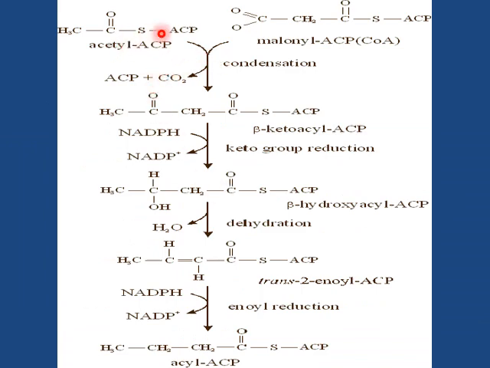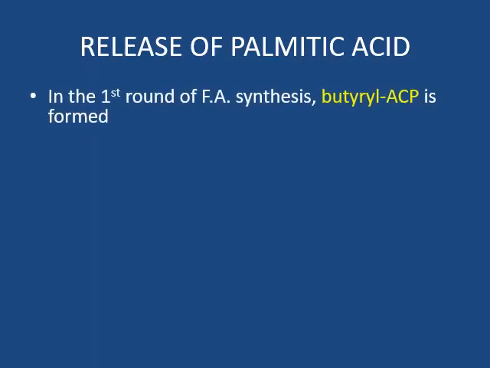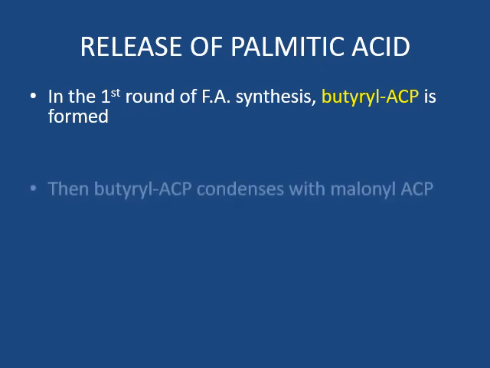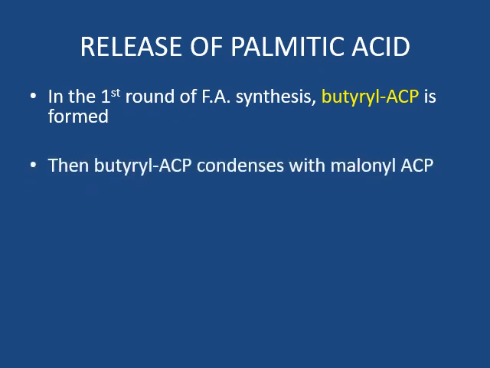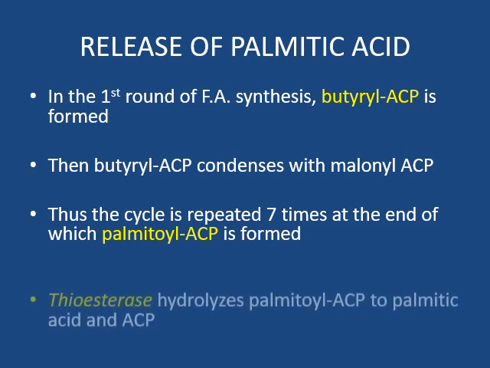There is condensation of acetyl ACP and malonyl ACP to form beta ketoacyl ACP, which is reduced to form beta hydroxyacyl ACP. Then it is dehydrated to form trans 2-enoyl ACP, which is reduced to form acyl ACP containing 4 carbon atoms. So this is butyryl ACP. Release of palmitic acid. In the first round of fatty acid synthesis, butyryl ACP is formed. Then butyryl ACP condenses with malonyl ACP. Thus the cycle is repeated 7 times, at the end of which palmitoyl ACP is formed.